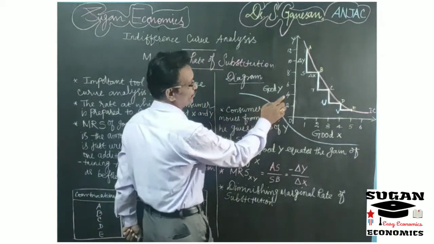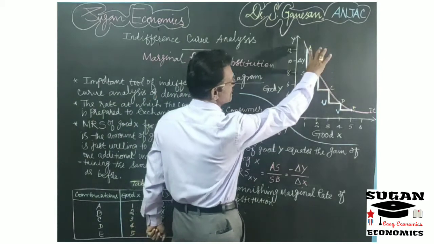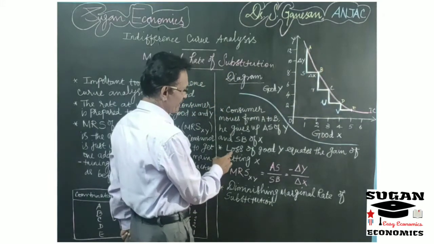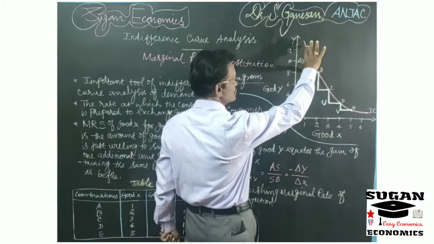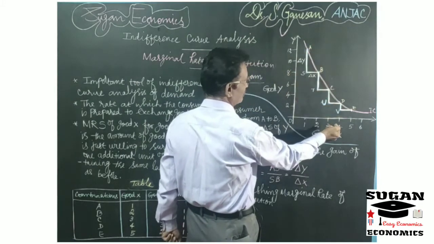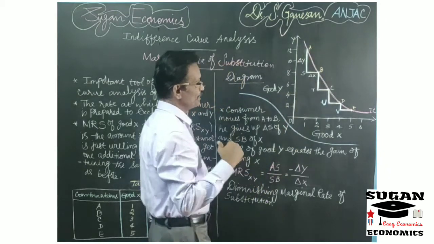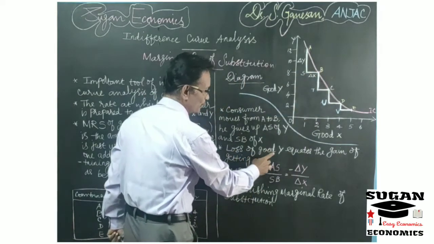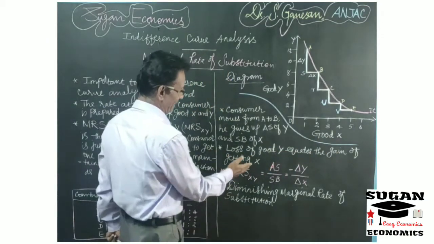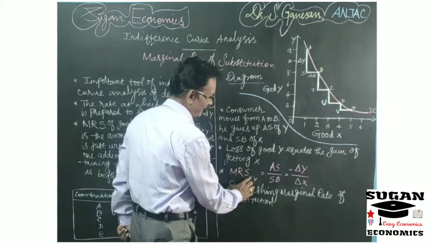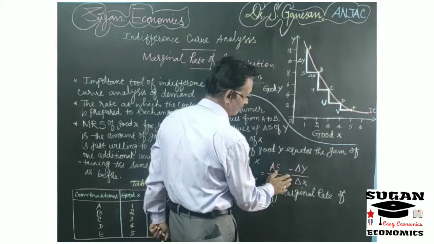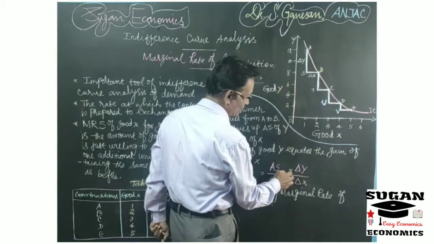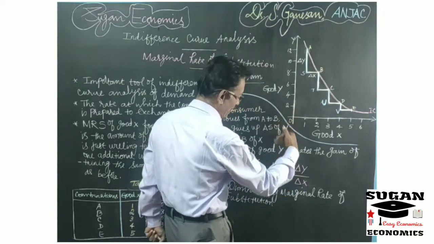Here the consumer moves from point A to B. He gives AS amount of commodity Y and gets SB amount of commodity X. So the consumer is giving 4 units of commodity Y for getting 1 unit of commodity X. The loss we incur by giving 4 units of Y commodity is compensated by getting 1 unit of commodity X. So the loss of good Y equals the gain of commodity X. The marginal rate of substitution between commodity X and Y is equal to AS divided by SB, that is equal to delta Y by delta X, and because there is a negative relationship between the exchange of goods X and Y, we put a minus sign. So it explains the diminishing marginal rate of substitution.